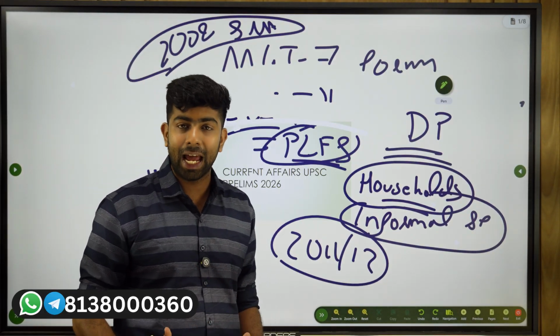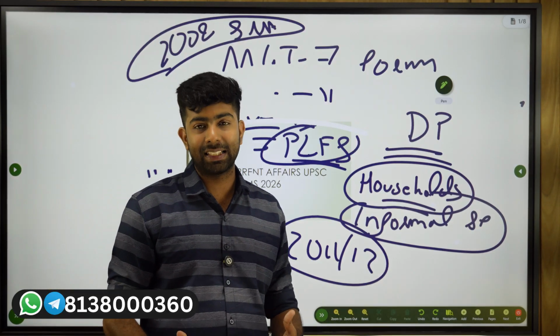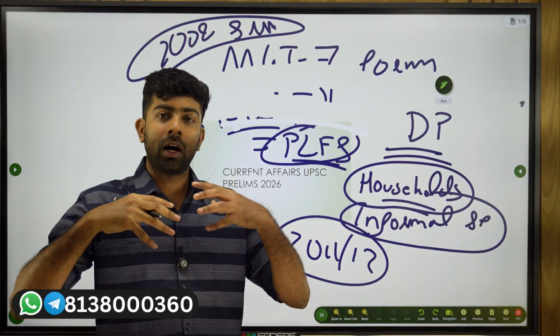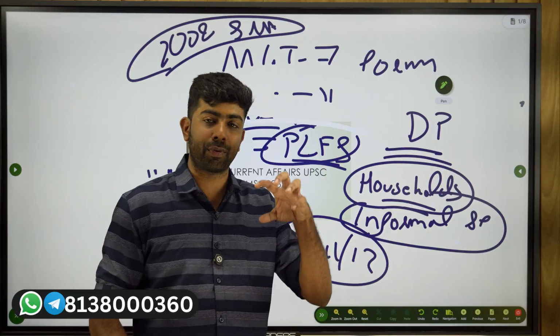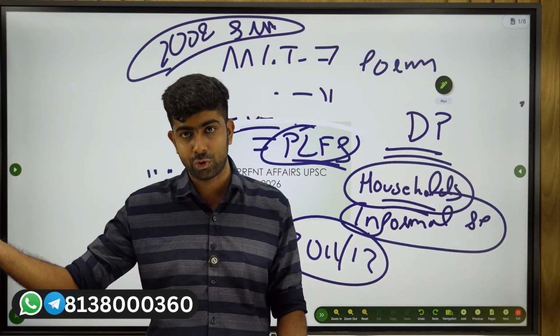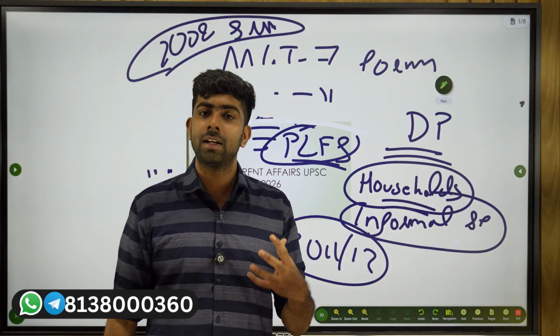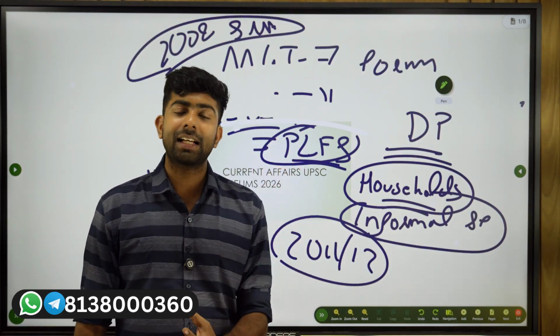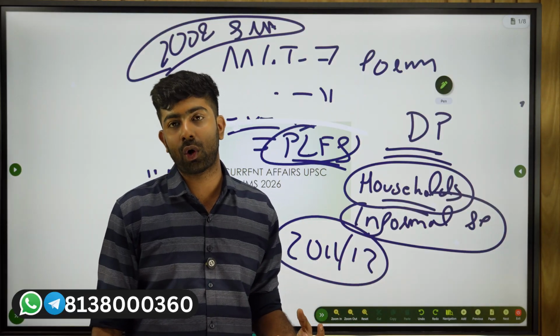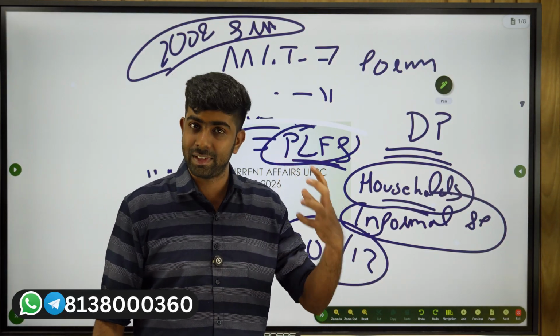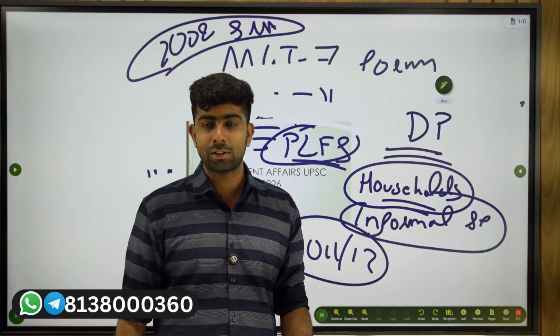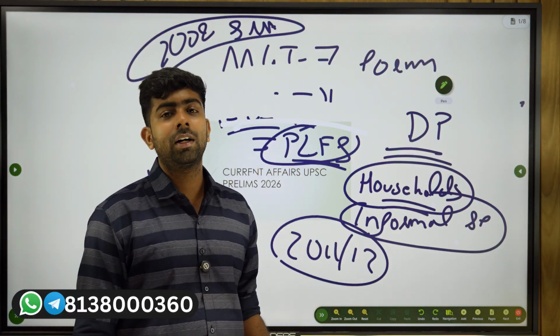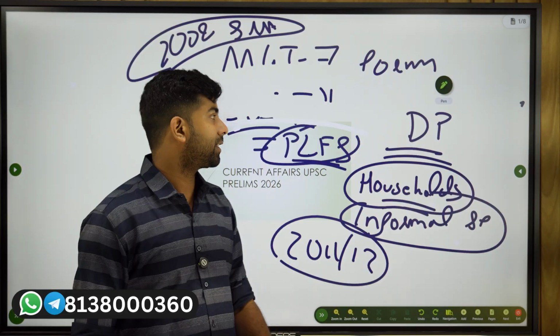Once again, just to recap, we are revising the base year. The base year revision of the GDP is from financial year 2012 to 2023. So this year in the prelims, you can expect a question on the base year revisions and the ideas underlying it. We saw the CPI revision in another video, the ideas of linking factor and all those things. Please watch those videos. In this session we discussed GDP.